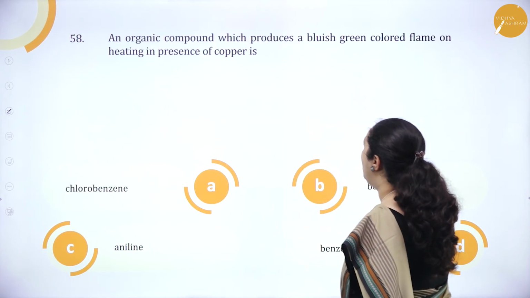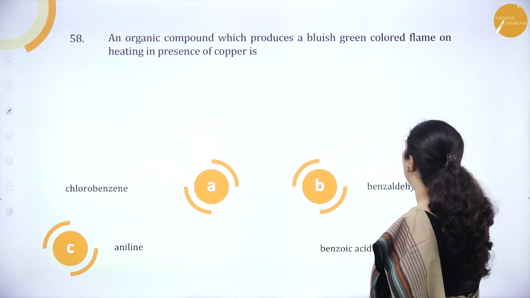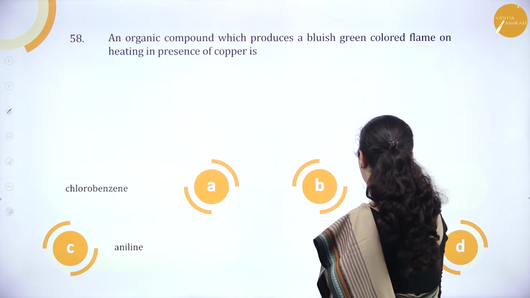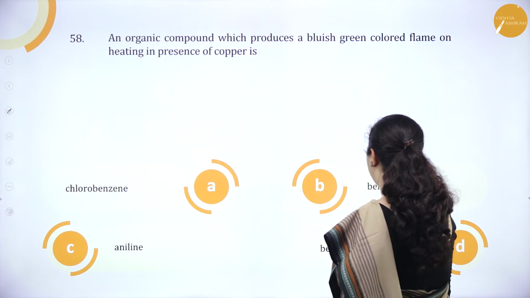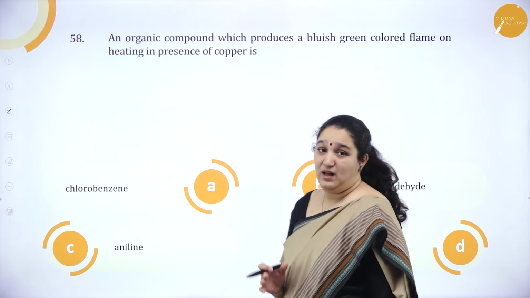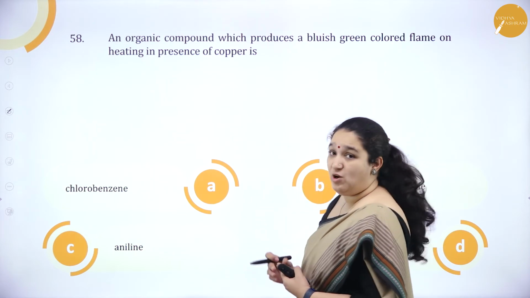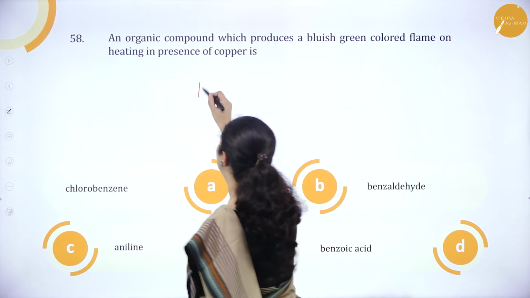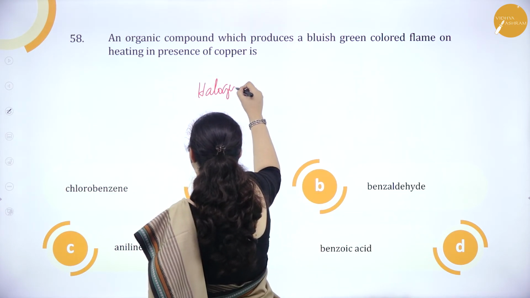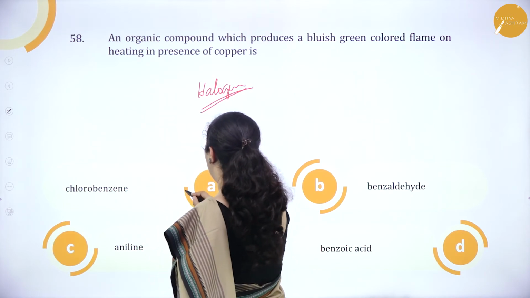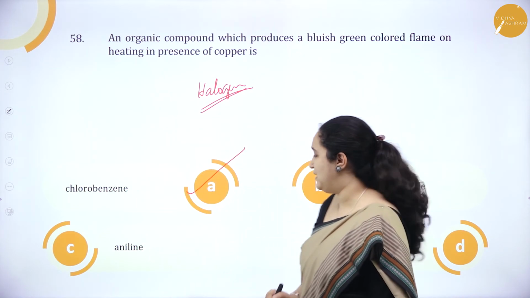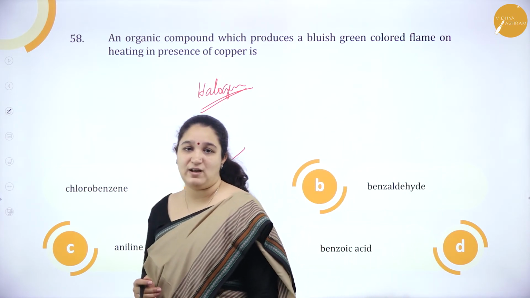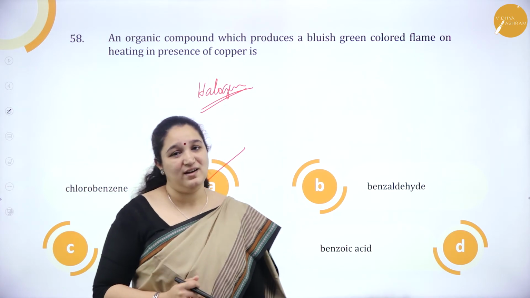An organic compound which produces a bluish green colored flame on heating in presence of copper is chlorobenzene, benzaldehyde, aniline, benzoic acid. Which of the organic compounds will give bluish green color to the flame? It should contain halogen. Then in the presence of copper, it will give bluish green color. And only chlorobenzene has halogen. Aniline does not have halogen. Benzaldehyde or benzoic acid does not have halogen. So chlorobenzene is the correct answer.